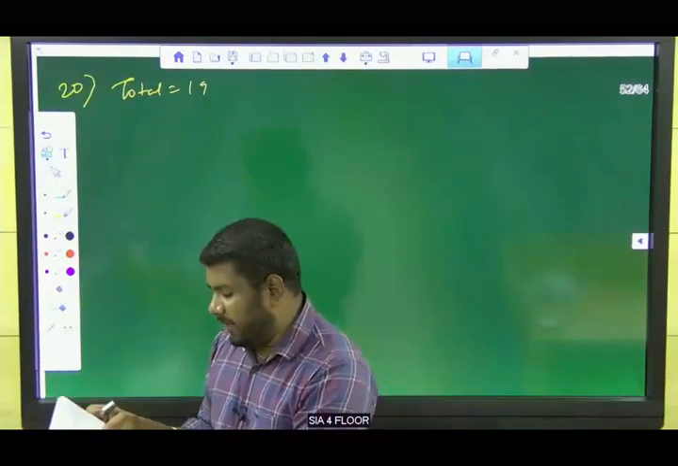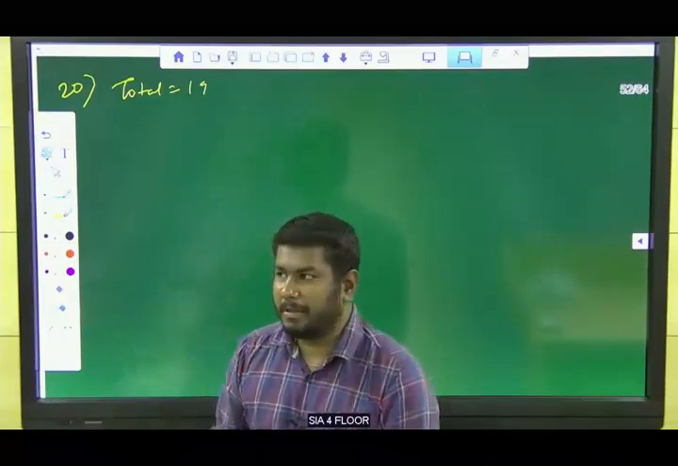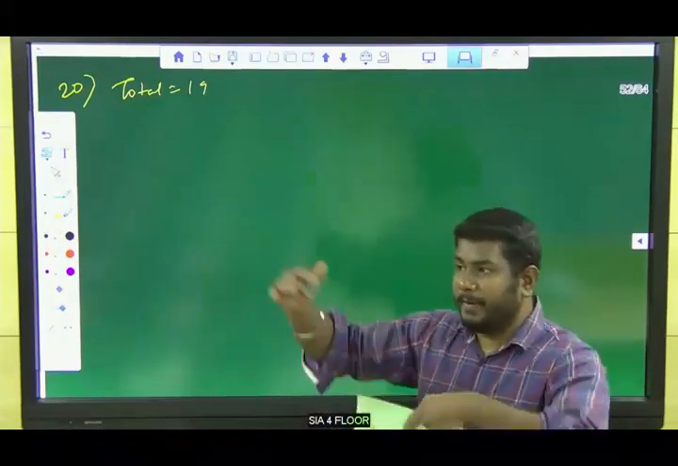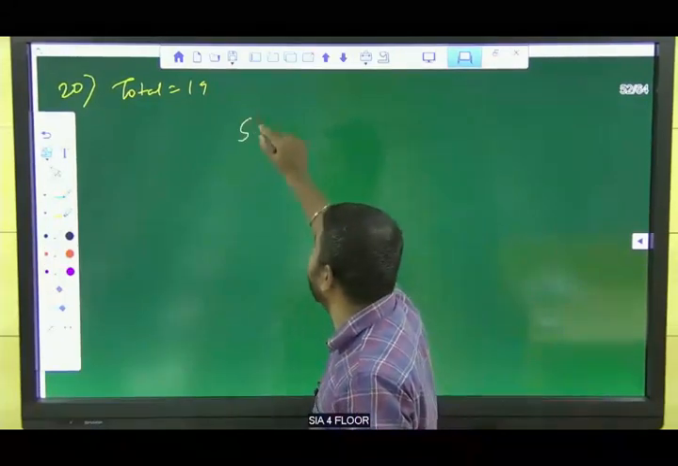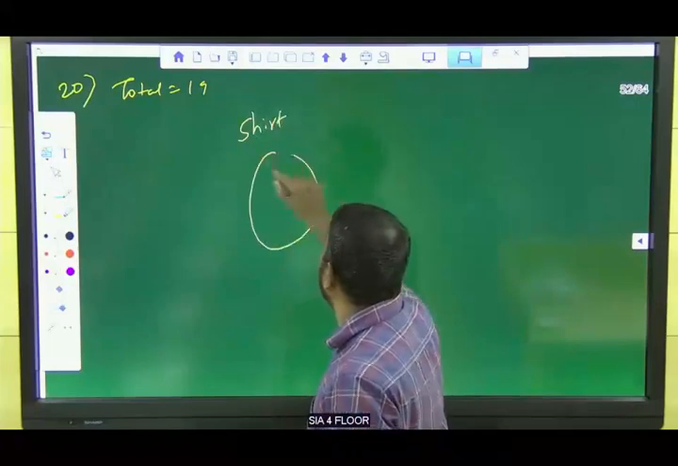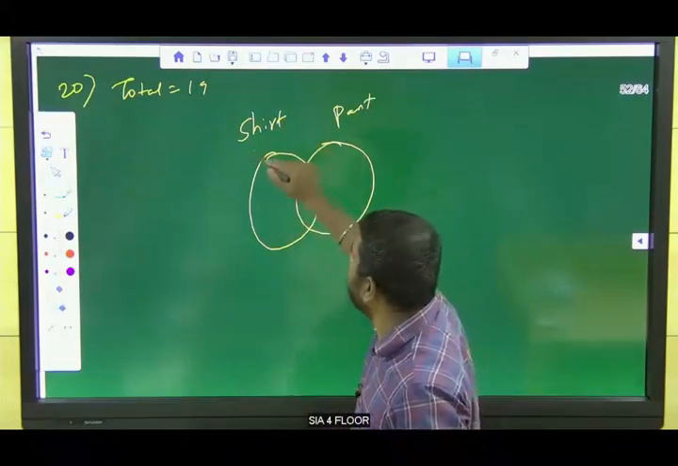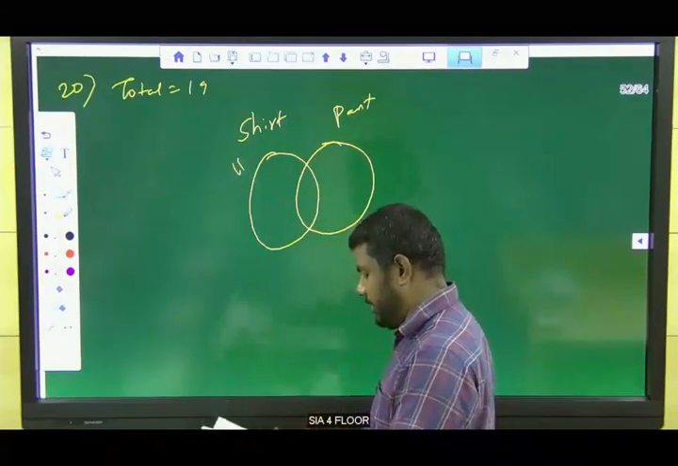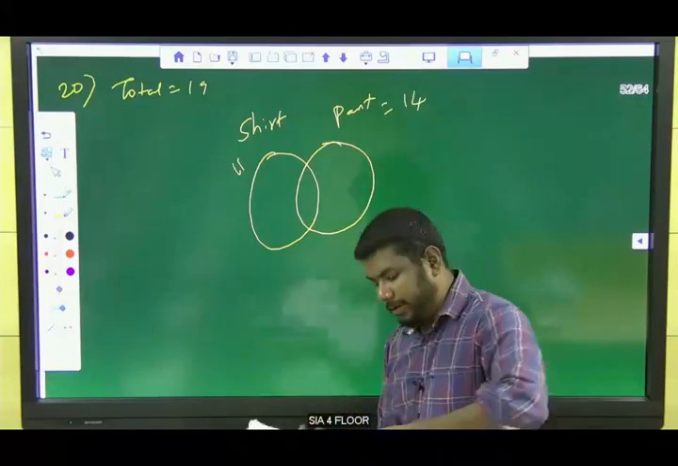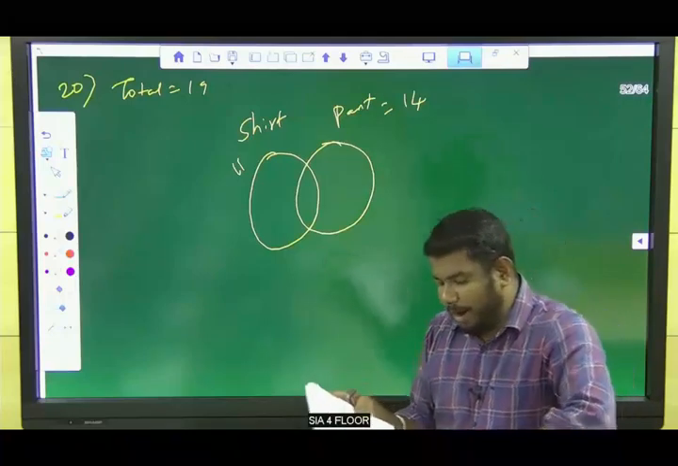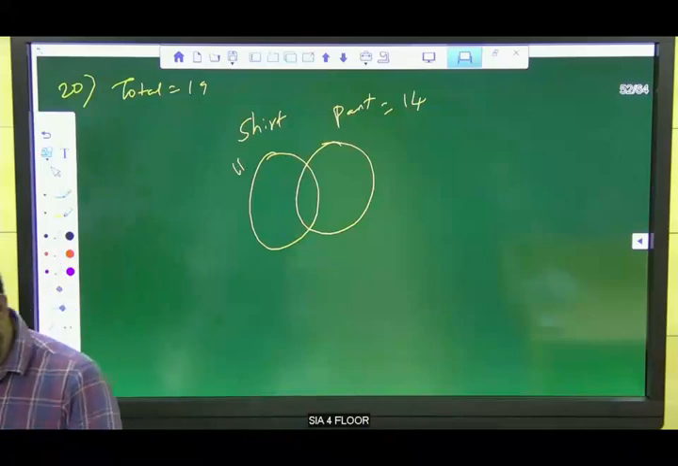Of this, 11 are wearing hockey shirts and 14 are wearing hockey pants. So this is a relationship between shirt and pant only. 11 are wearing shirts and 14 are wearing hockey pants. There are no boys without shirt and/or pants.